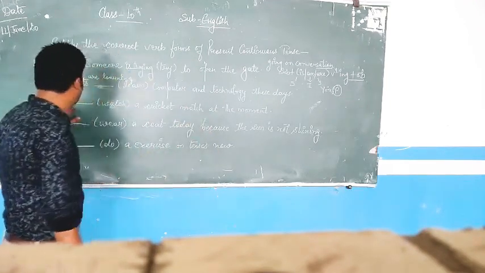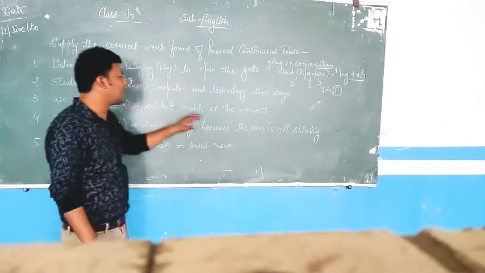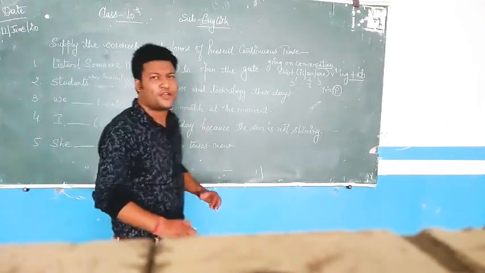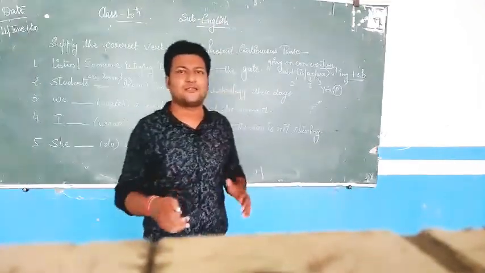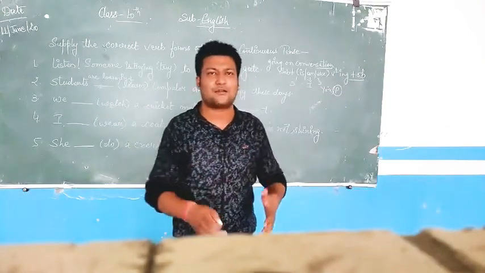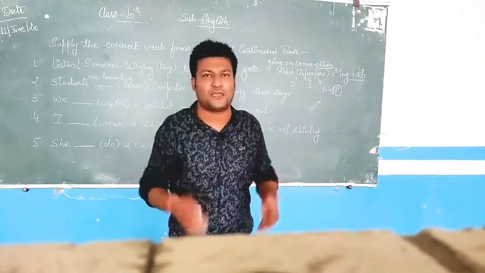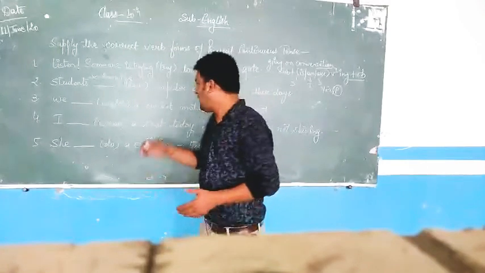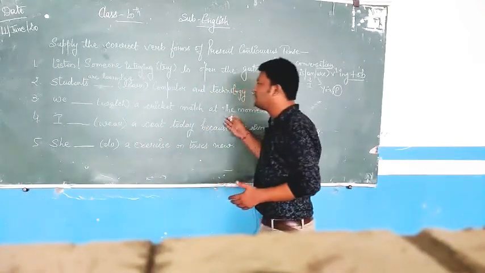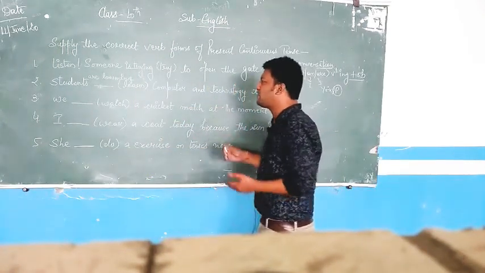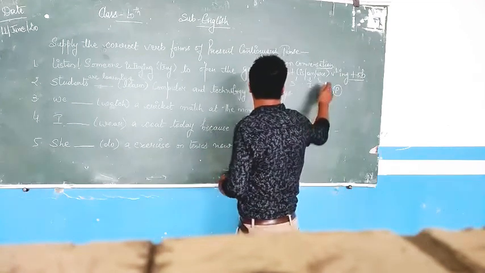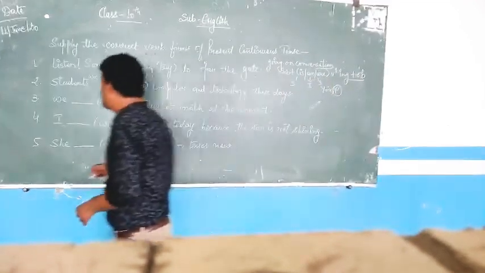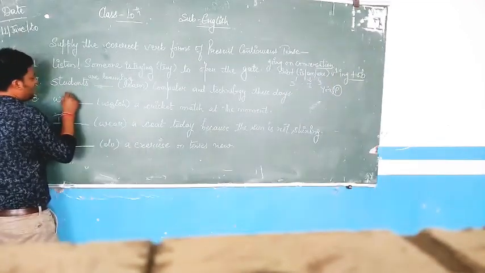Now third sentence B, watch a cricket match at the moment. What do you mean by at the moment? That is activity happening at present. Right now what I am doing? I am teaching. Right now at the moment what they are doing? They are watching a cricket match. So B subject is plural, with plural I use are. I will simply put my are here, we are.